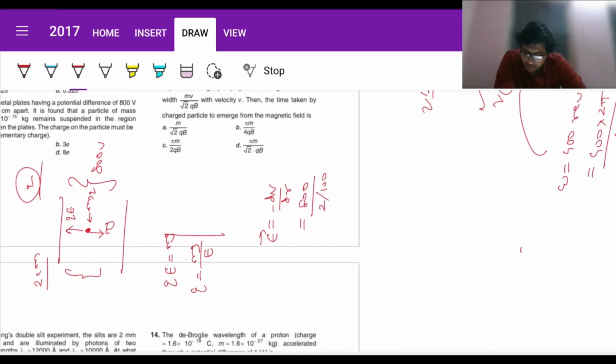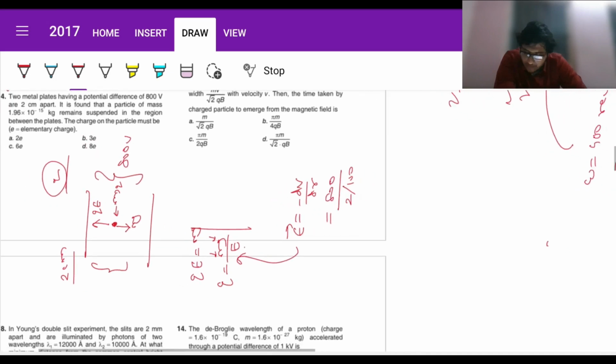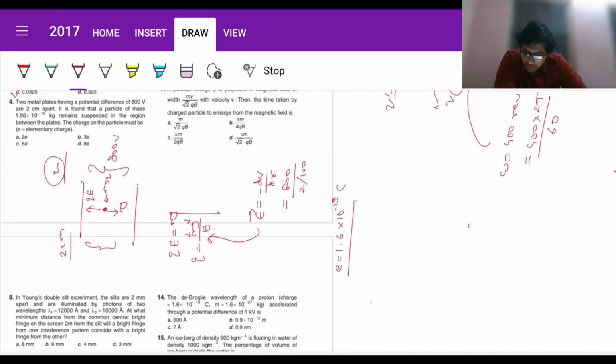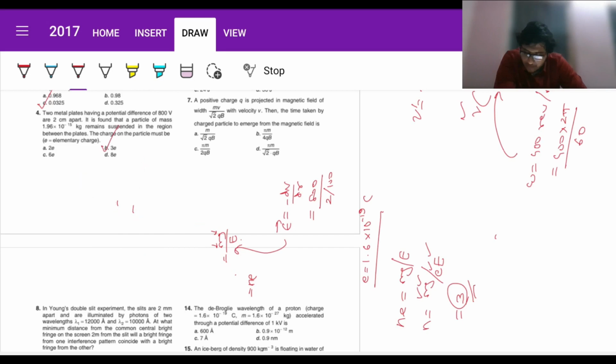Fine. So we have the mass, we have g, and we also have E. But we want the answer in terms of 3e, 8e or something of that sort. Here the small e is the charge of an electron, which is 1.6 times 10 to the power minus 19 coulomb. So suppose we want the answer in terms of Ne. Instead of q, we can write it as Ne. So Ne equals mg by E, so N equals mg by eE. We have m, g, e, and the capital E as well. If you plug in the values, we get the value of n to be 3. Therefore, our answer is 3e. Fine. It's really that simple.